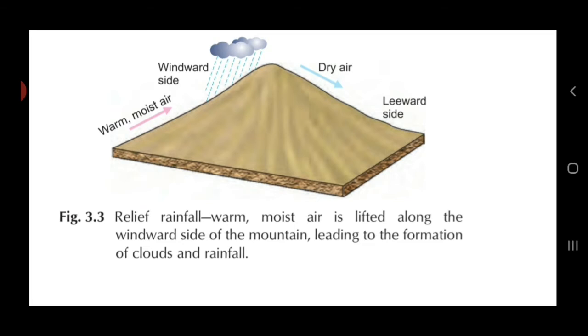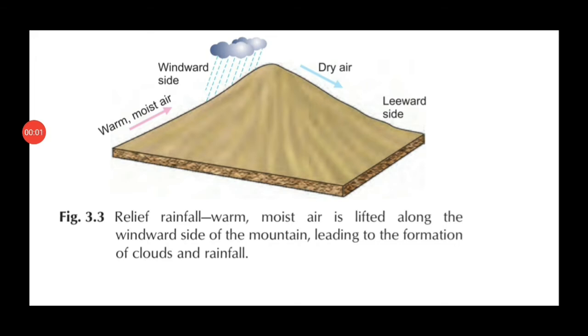So from that slope, the warm and moist air is forced to rise upwards. As the air ascends, it cools. Ascends means as the air is moving upwards, that warm air starts getting cooled, it cools down and then it gets saturated. And finally, over there, the condensation process begins and rainfall occurs.